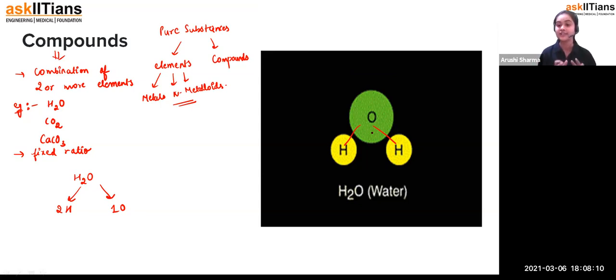So that's how, student, compounds are also considered pure substances, because their composition is not going to be changed under any condition and will always be fixed. Fine. So that's how, student, these are the compounds.